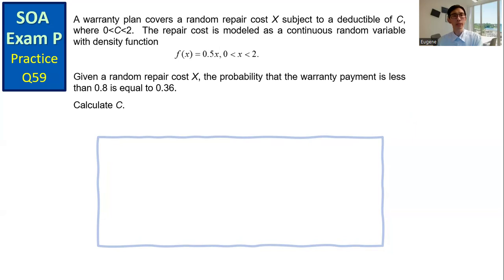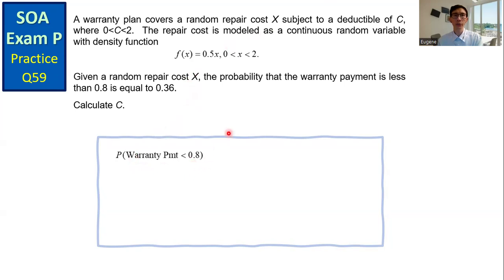Given a random repair cost x, the probability that the warranty payment is less than 0.8 is equal to 0.36. Calculate the value of C. Let's take a look at the solution. We have the probability that the warranty payment is less than 0.8.